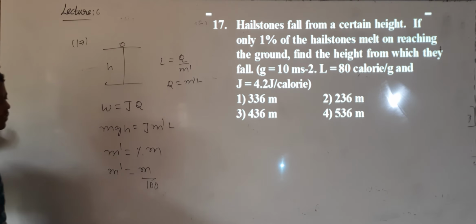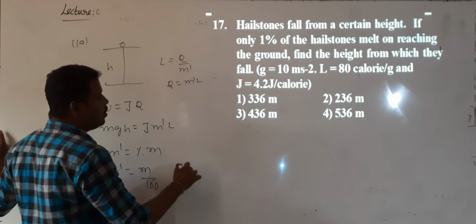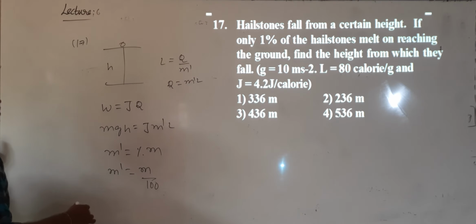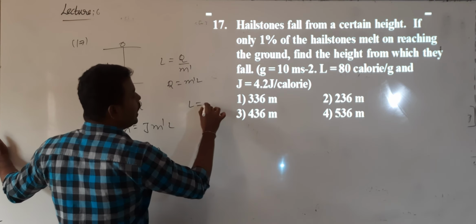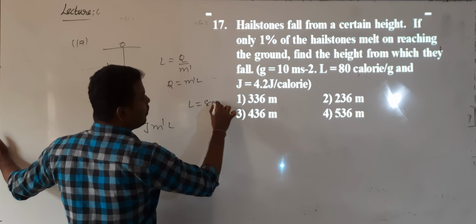Convert the percentage into a fraction. Can I substitute now? What is the latent heat value? All are given. L value is given as 80 calorie per gram.